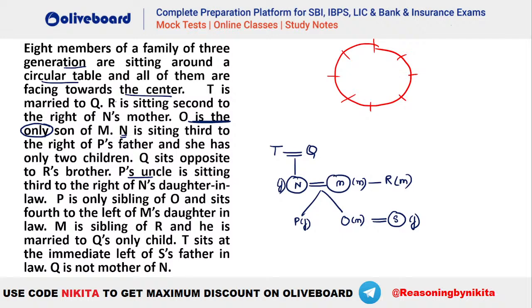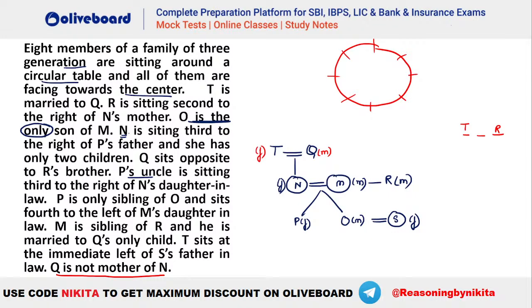So T is married to Q, done. R is sitting second to the right of N's mother. So this is a fixed information that R has to be second to the right of N's mother. Who is N's mother? You can see N's mother is either T or Q. It is given Q is not the mother of N. So if Q is not the mother of N, that means Q must be the father of N and T has to be the mother of N. So R has to be second to the right of T. Okay. Done, Shravani. Absolutely great.